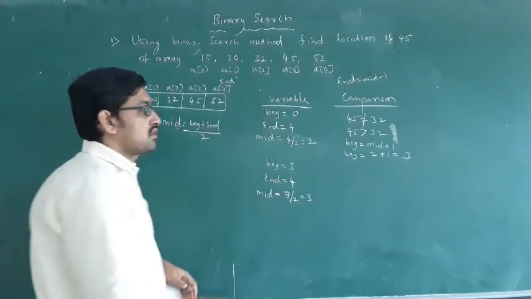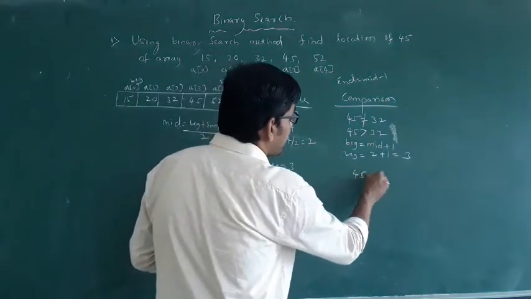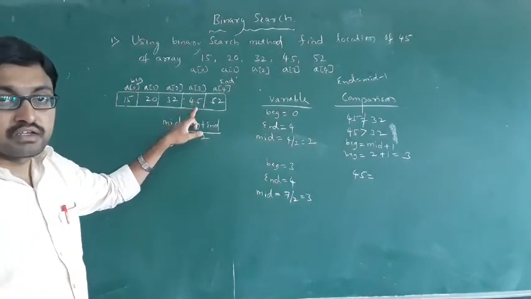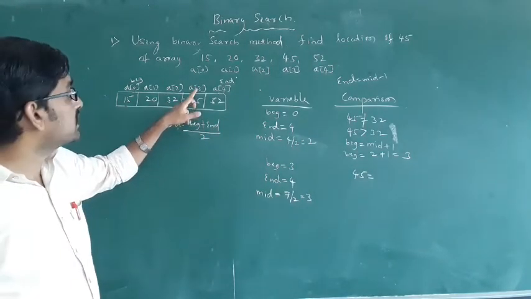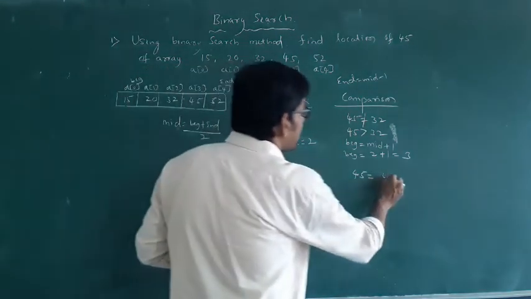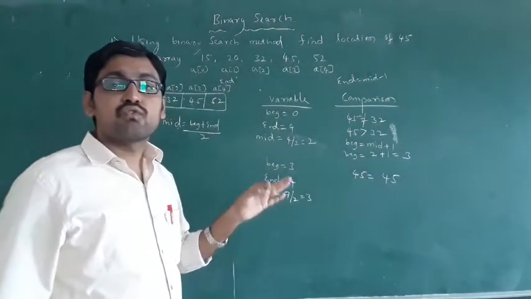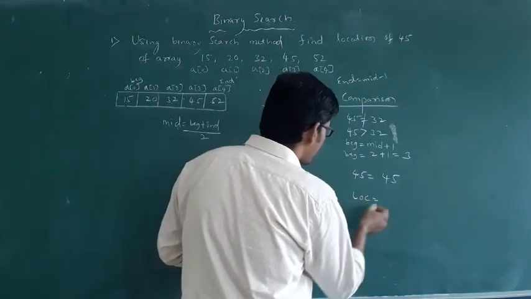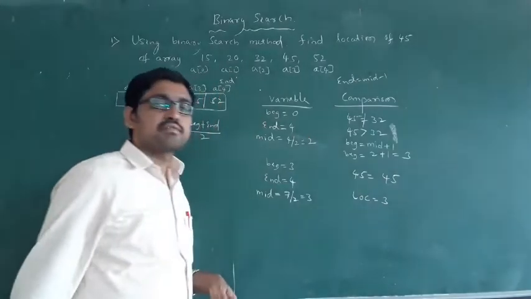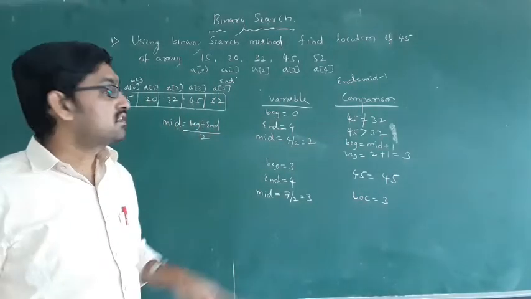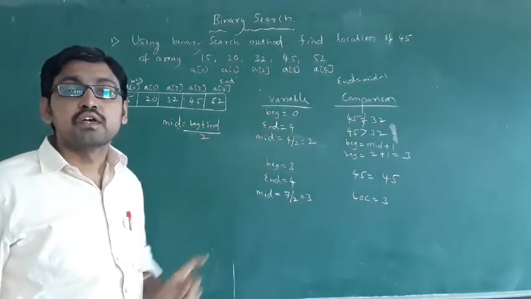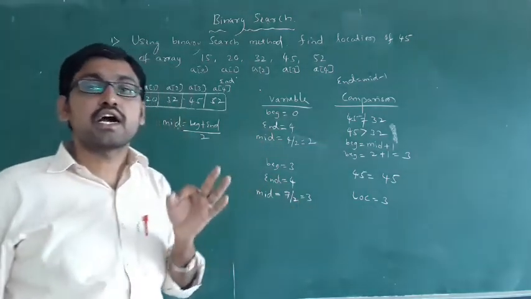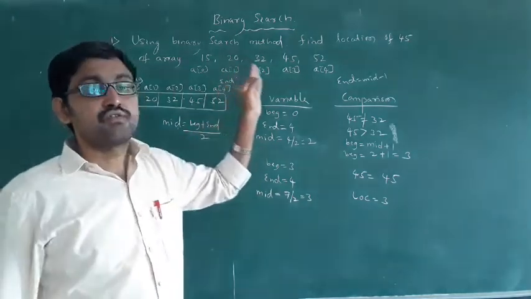Now next, take my 45. My element is 45. 45 equal to a of 3. In 3, which element is there? 45. Is it right? 45 equal to 45. Yes, means the location is 3. Location is 3. Only in 2 steps we are getting the answer. Okay, only in 2 steps we are getting the answer of how to find the location of 45.